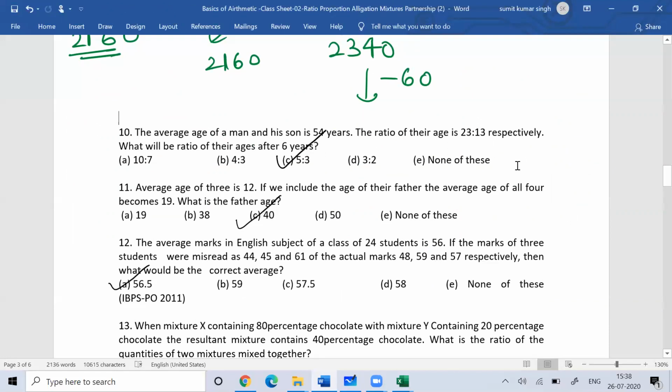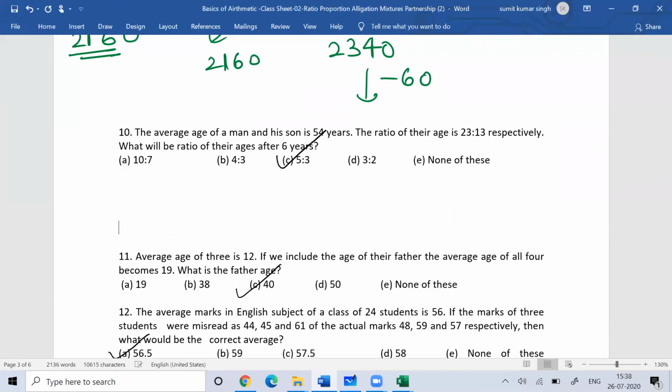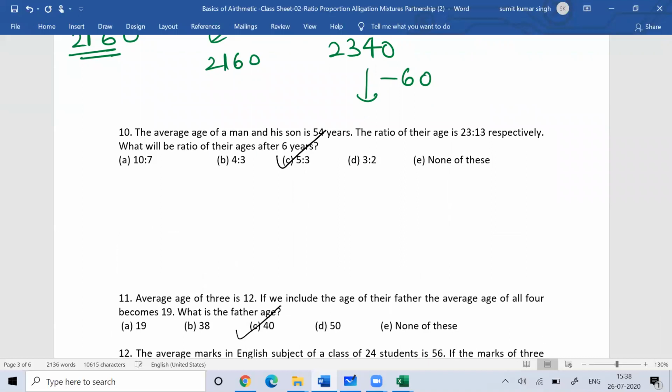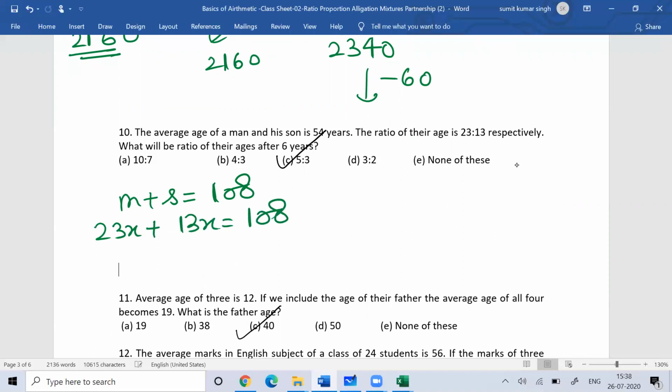So the average. Next question, you can see the average age of a man and his son is 54. So the total age of the man and his son would be 108. The ratio of the ages is 23:13. So if the man's age is 23x, then the son's age would be 13x. That is equal to 108. So I can say 36x is equal to 108, which means x is equal to 3.